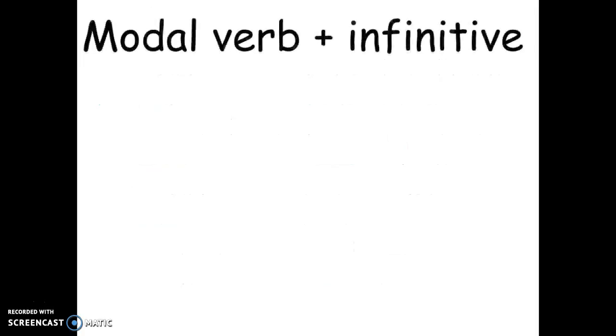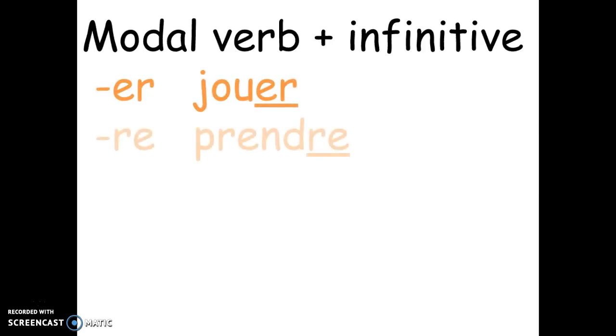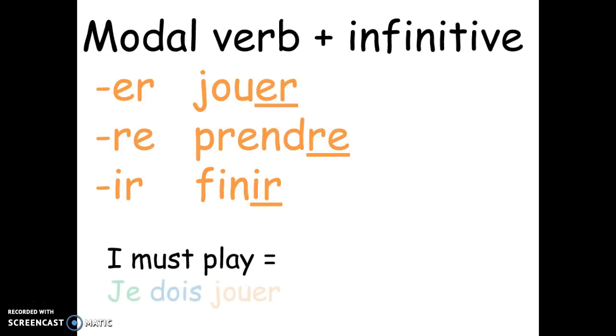What you need to remember is if you are using it with a different verb, so I can do something, I can say something, you use the infinitive, so the verb in the form as you find it in the dictionary before you've done anything else to it. For example, jouer, ER verb, prendre, RE verb, finir, IR verb. So if you were to say, I can play, je peux jouer, you need that ER on the end of it. I must play, je dois jouer.